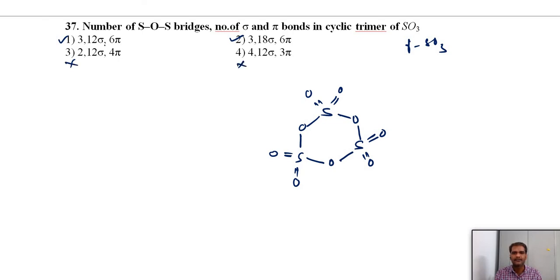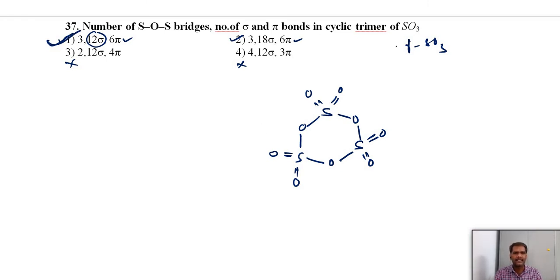Next, you count pi bonds. Pi bonds here 2, here 2, here 2, so 6 pi bonds. So in both cases we have 6 pi bonds only. Now you check the sigma bonds. Each sulfur can form 4 sigma bonds. We have 3 sulfurs, so 3 into 4, 12 sigma bonds. So here we have the 12 sigma bonds. So the first one should be the answer.